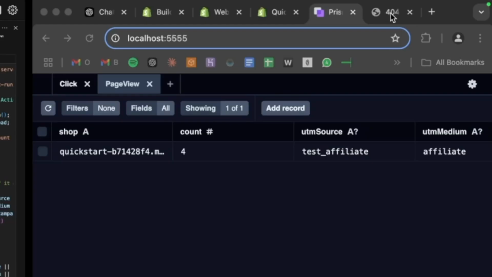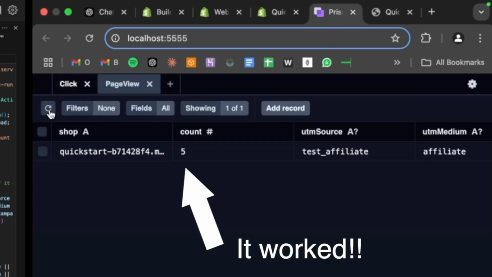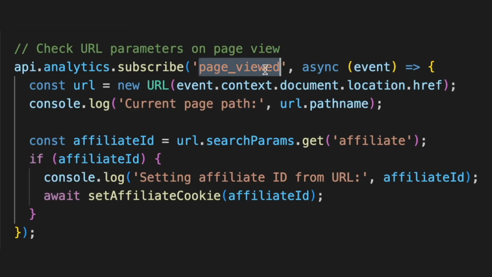Anyways, I finally got it working, and now it finally sends a request to my server that tells my database to add 1 to the page's view count. Now it's finally time to update the pixel to subscribe to the order placed event.